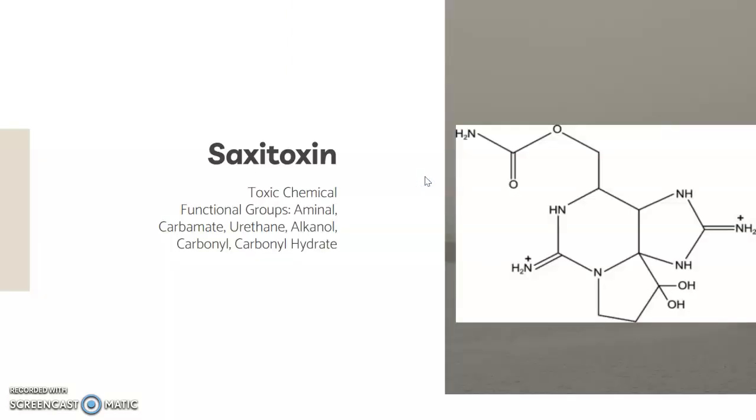So you're probably wondering, what is saxitoxin? Well, saxitoxin is a toxic chemical that is derived from the functional groups aminol, carbamate, urethane, alkanol, carbonyl, and carbonyl hydrate. On my right hand side here, we have the chemical structure of saxitoxin. As well, in front of you, you have 2 fact sheets with more in-depth information about saxitoxin that we will all be going over together.